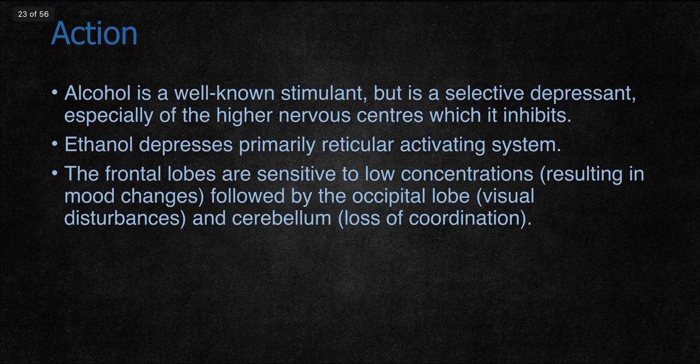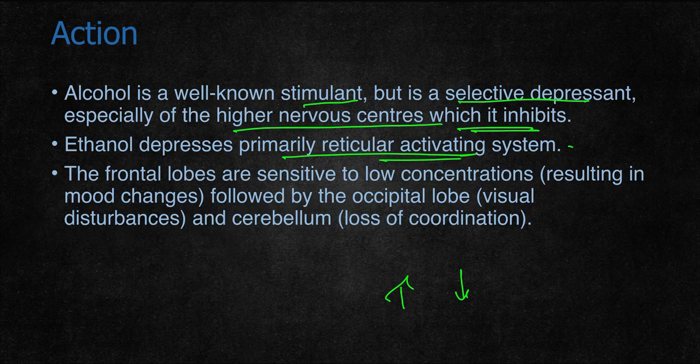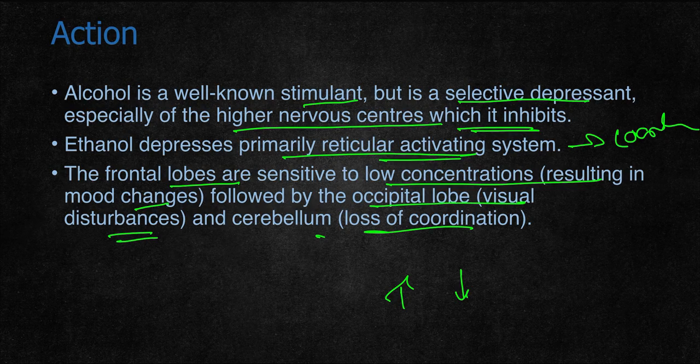Coming to the action of alcohol, alcohol is a well-known stimulant, but it is a selective depressant, especially of the higher nervous system centers, which it inhibits. So it usually causes stimulation, but it selectively causes depression of the higher nervous system. Ethanol depresses the reticular activating system, which is responsible for coordination of muscles, hands and legs. The frontal lobes are sensitive to low concentrations, resulting in mood changes, followed by the occipital lobe, resulting in visual disturbance, and the cerebellum, with loss of coordination.